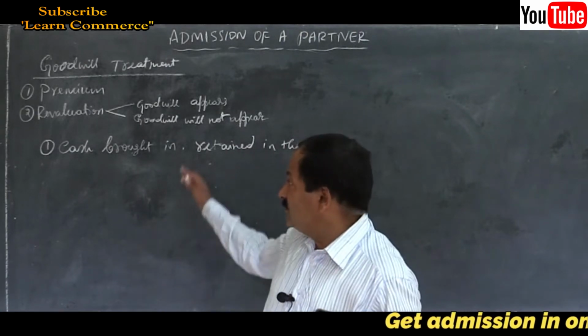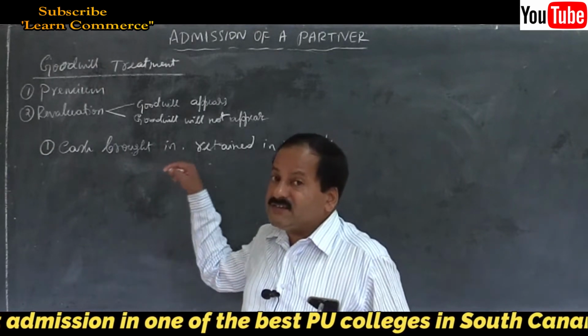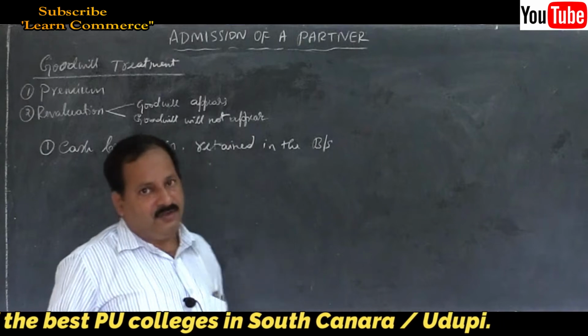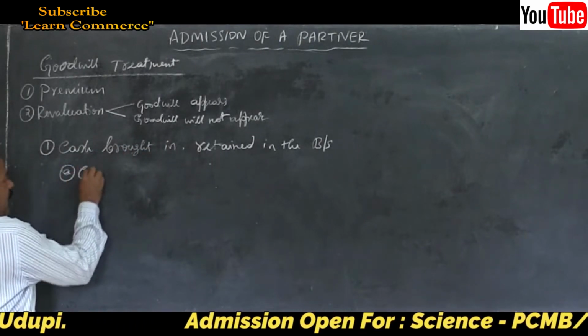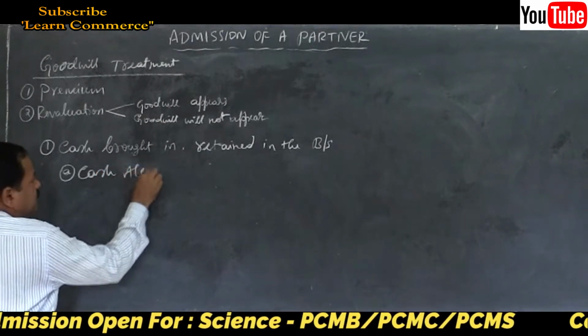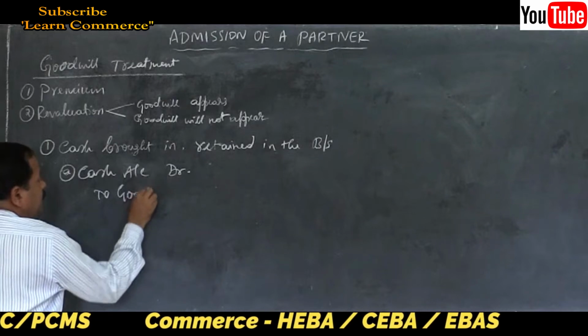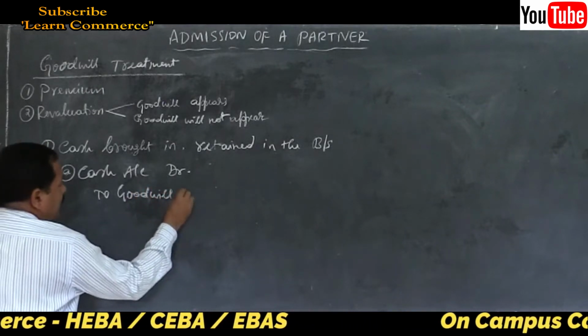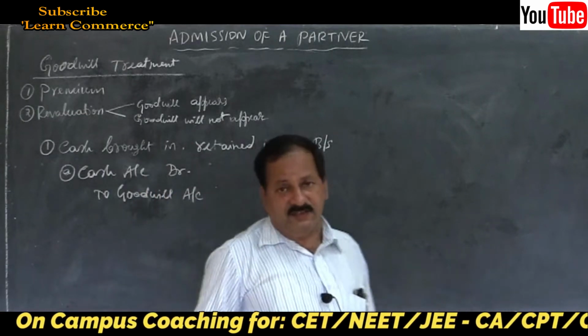Now let us analyze regarding the goodwill. Cash brought in towards goodwill. What is the journal entry? First entry is cash account debit to goodwill account, not capital account. Remember, the new partner brings in cash in both the cases.